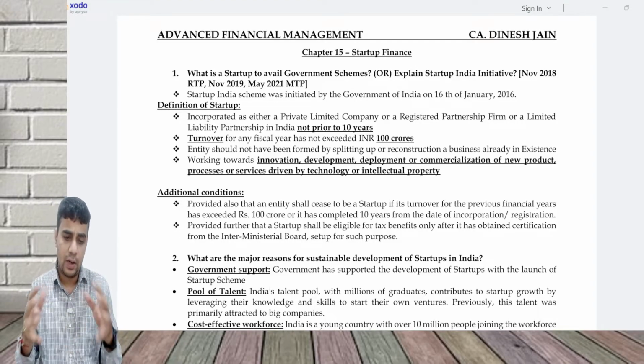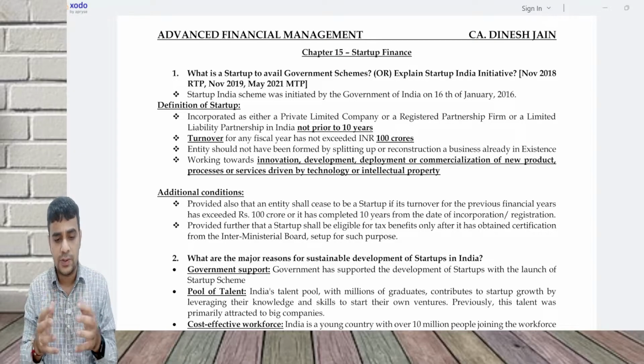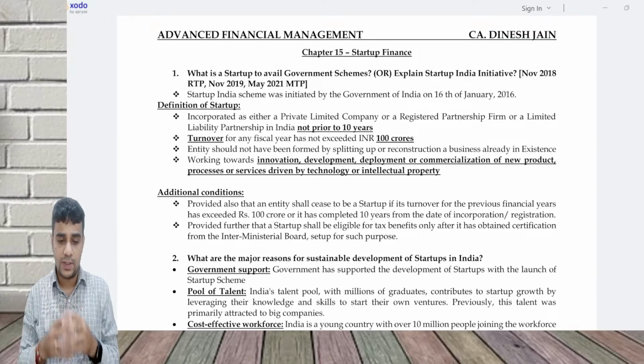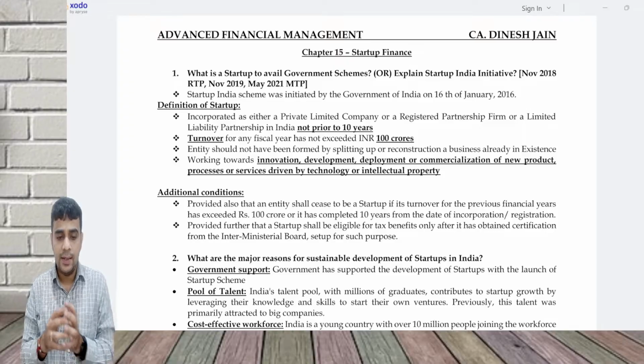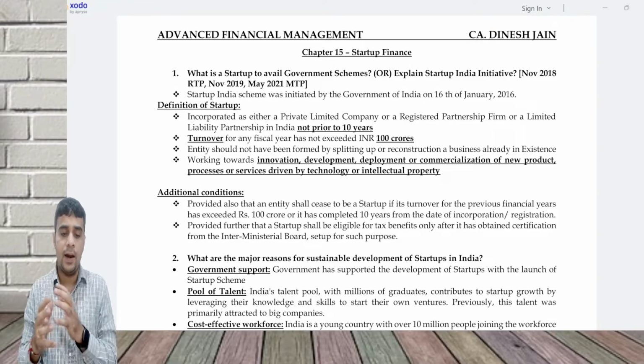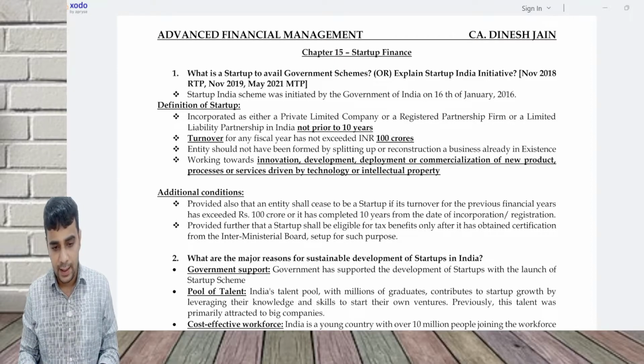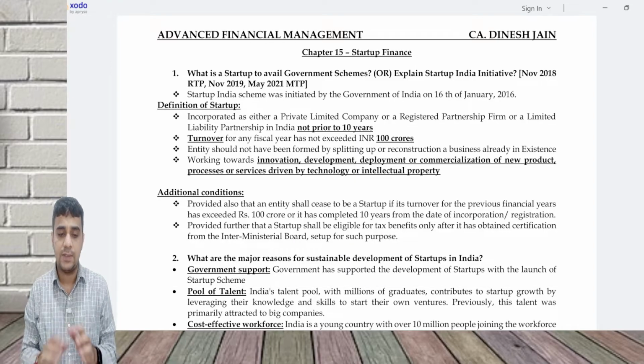And then in the later part of the chapter, you will also see what a unicorn is, what a decacorn is, and discuss succession planning, or how that is done in the case of a family-managed business or a startup.